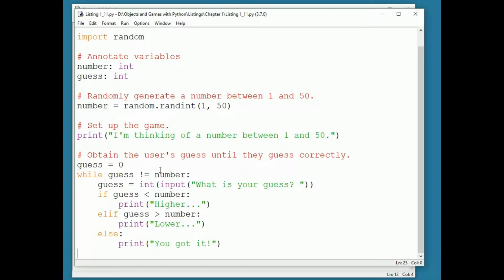So far, it probably looks and sounds a lot like an if statement. Keyword, condition, colon, indented, conditionally executed code. But there is one big difference. At the end of the conditionally executed code, control returns to the loop header, the line of code with the keyword while.